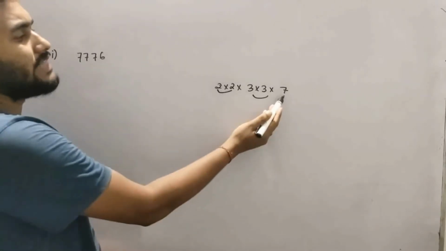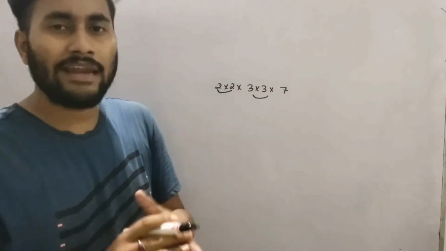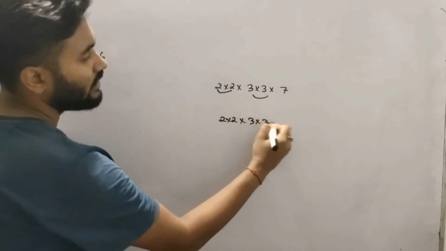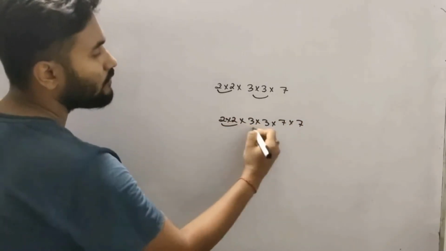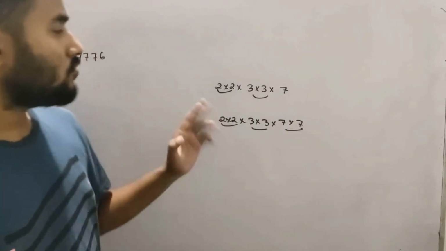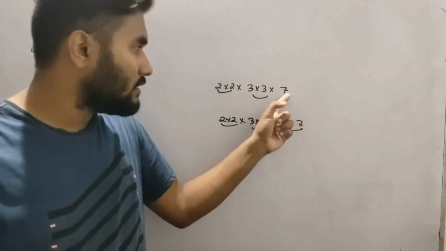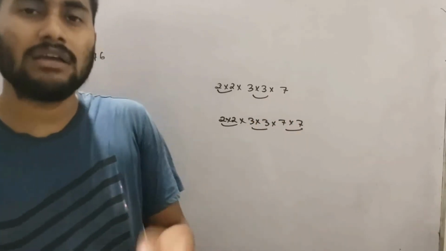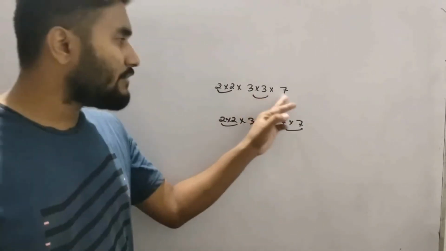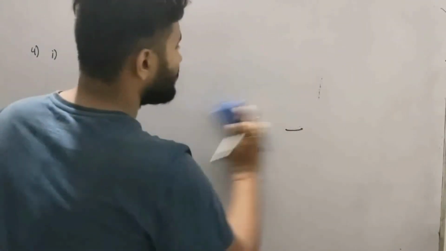So clearly I can see that 7 is single. If there had been one more 7, then it would have been a perfect square. If it was like 2 into 2, 3 into 3 and 7 into 7, then we would have said yes, they are in pairs, it is a perfect square. So by which number will you multiply this so that it becomes a perfect square? 7 is single, right? So you have to multiply by 7. Like this we have to solve this question. Whichever digit is single, that is your answer. Understood? Okay, let us try then.